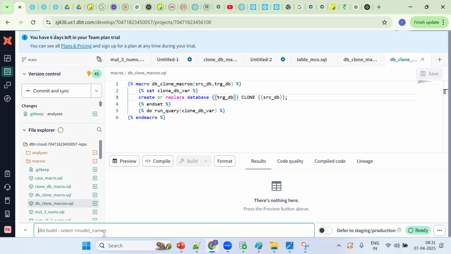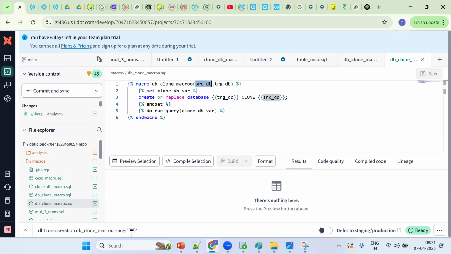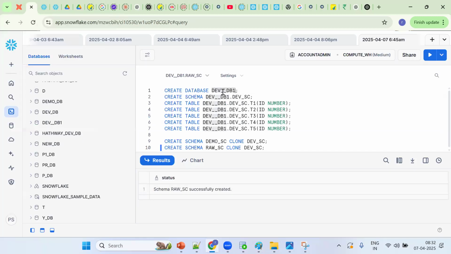Now how to call this one? Now we need how many arguments? Two arguments. You can put double quotes or single quotes, but we should put double quotes. Now what's SRC? It's the source DB value. Now what is the source database? It's dev double underscore. We can make it.